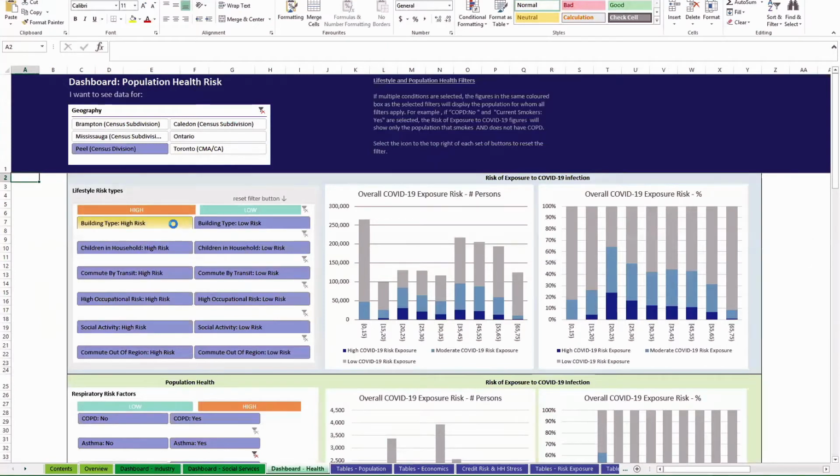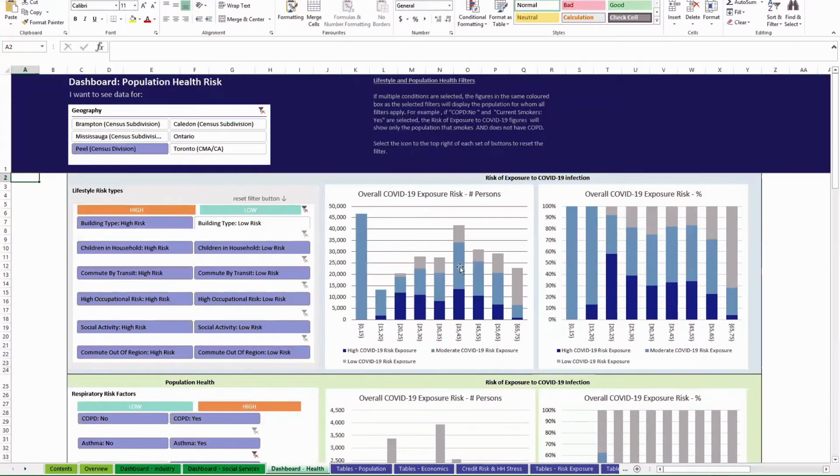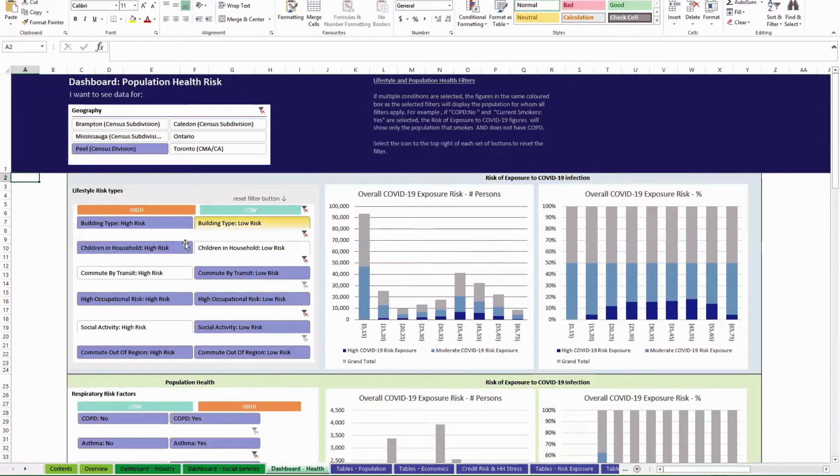So you select whichever risk factor you want to filter for, and you'll see people who have that risk factor, and then the percentage of the population by age, by COVID risk exposure. You can select multiple filters. Of course, the more you select, the smaller the population, because all of these filters apply simultaneously. And if you want to reset, as always, you just press the little X.